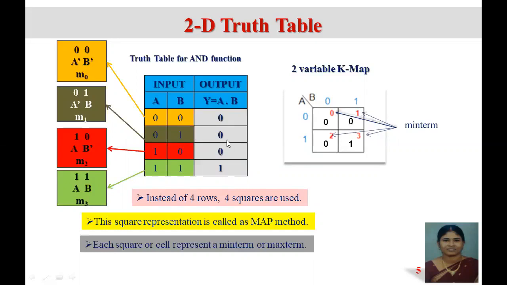Input A is 0, B is 1, and the output is 0. Like this, we have to fill the outputs inside the map. And these values, which we have written in red, are nothing but the minterms. So 0 0 is minterm 0, 0 1 is minterm 1, 1 0 is minterm 2, 1 1 is minterm 3. This is how we have to arrange.